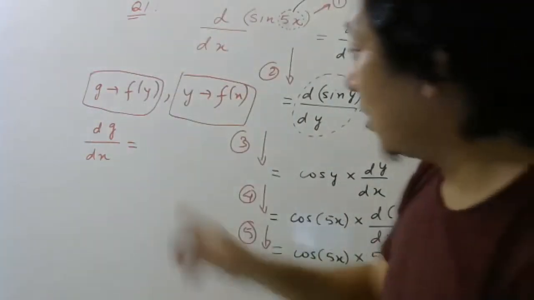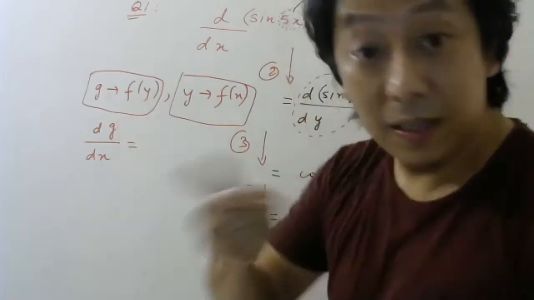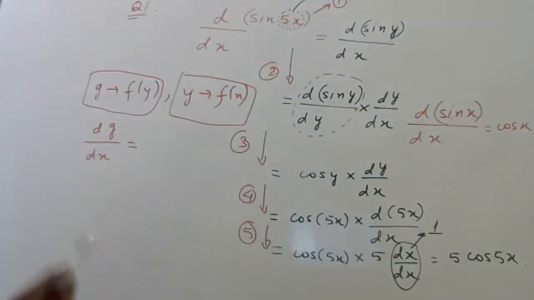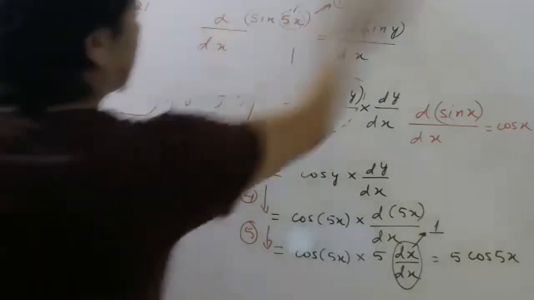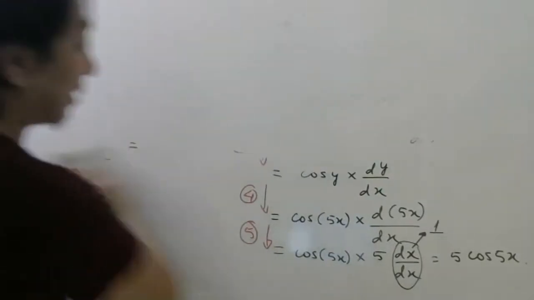Yes or no? So the only thing is, if G has Y, if G has some other variable, then how to do it? That time we use the concept of chain rule. So let me again explain to all of you. It will be like revision, no problem. It's okay. This concept takes some time. So let me just explain once more.